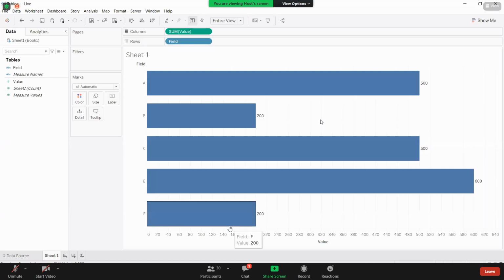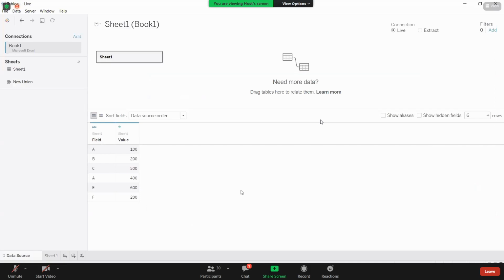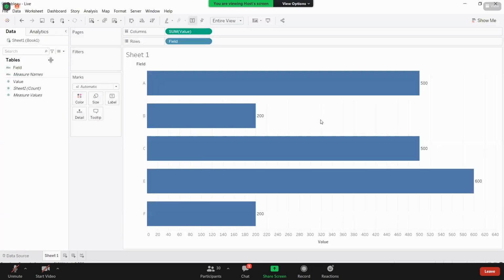What happens when we are in live connection with the data source in Tableau? When you have this live connection, Tableau builds a connection path between the data source and Tableau. Whenever any change occurs at the data source end, if you refresh that file, whatever changes are happening at that end will automatically be updated to your Tableau here. That is what a live connection is.